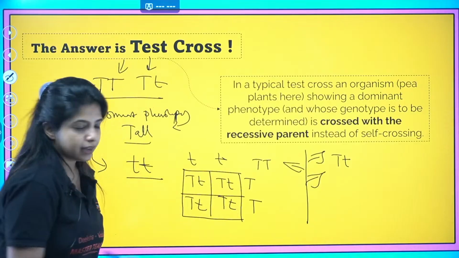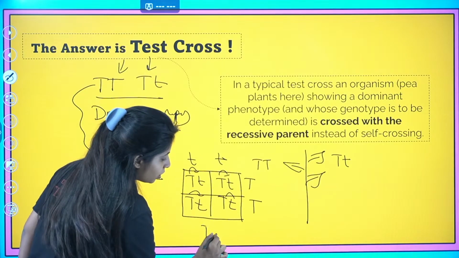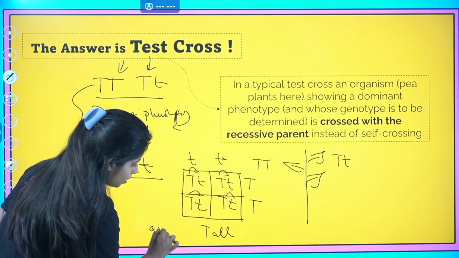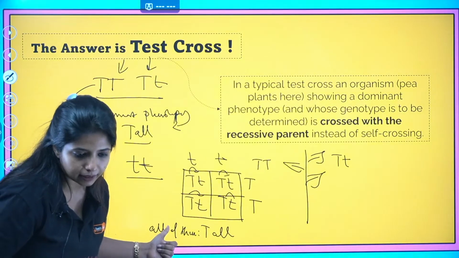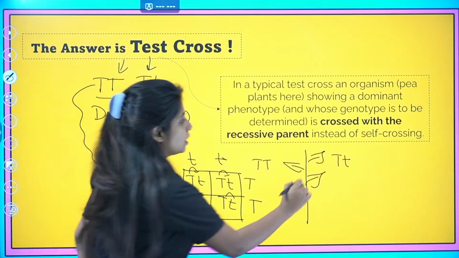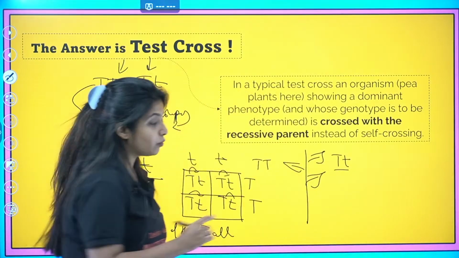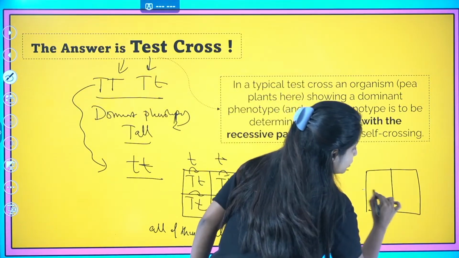Capital T, small t. Capital T, small t means all of them are dominant over the small t allele. All of them are going to be tall here in this particular case. Now here, if we look, you have capital T and small t, and now you're going to cross it with the recessive parent.